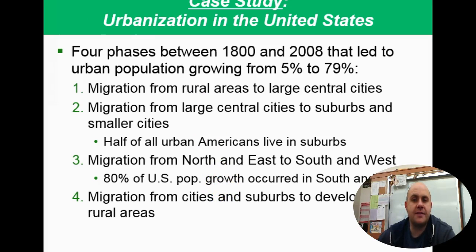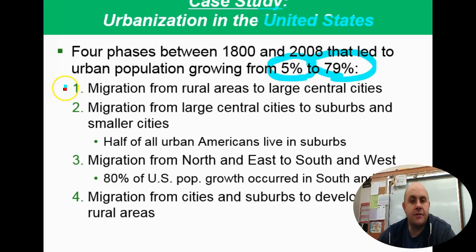Four phases have happened from 1800 to 2008 in the United States, these changing trends in how the population was laid out. A lot of people lived in rural areas back in 1850. Only 5% lived in big cities or central cities, and now that's pushing towards 80%.